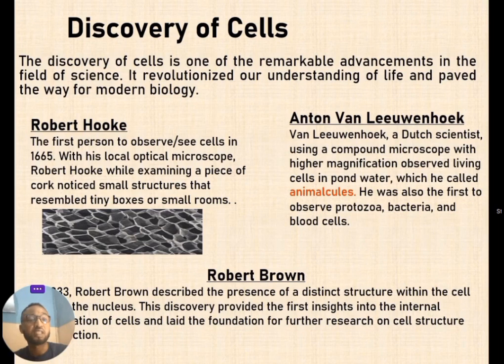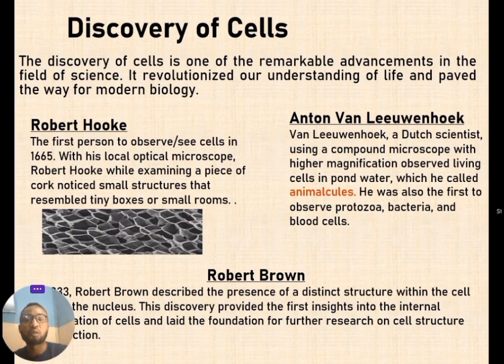A lot of scientists contributed, but let's look at the three major scientists that made the initial contributions. We have Robert Hooke, who is recorded as the first to observe the cell and coin the term cell in the year 1665. Using his local optical microscope, he examined cork, and he observed little boxes, or what he called small rooms. Based on our current knowledge, we now understand that what he actually saw was a plant cell.